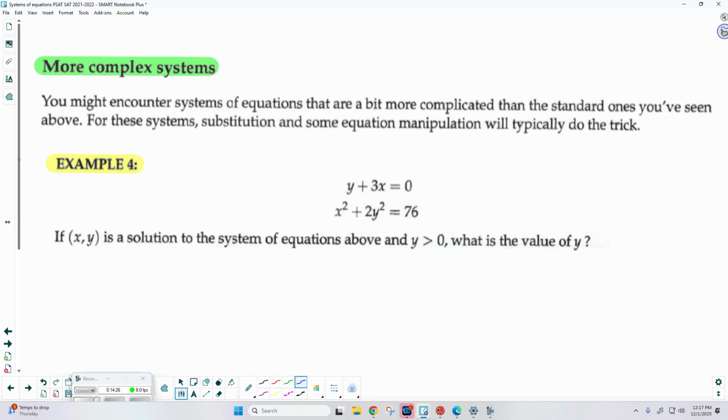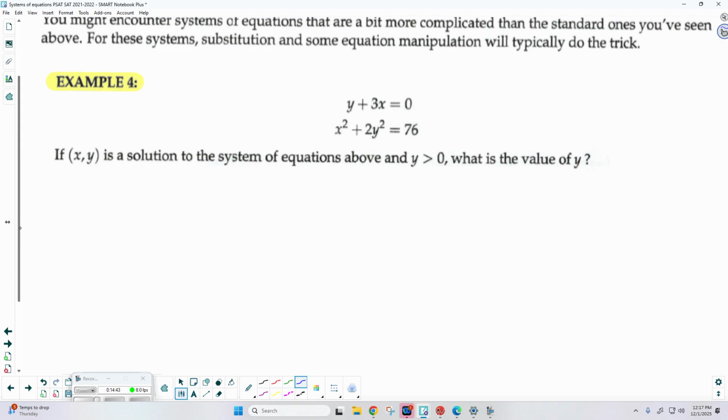So this is what I was referring to when I said a system of nonlinear equations. If x comma y is a solution to the system of equations above, and y is greater than 0, so they're telling me that y is positive, what's the value of y? Okay, now for this one, if it's nonlinear, substitution is probably going to be your best bet.